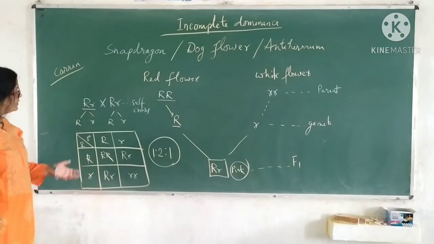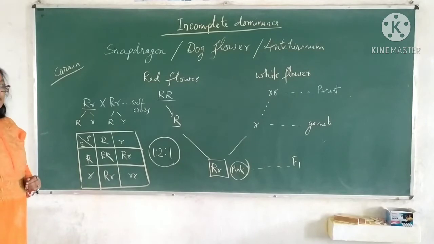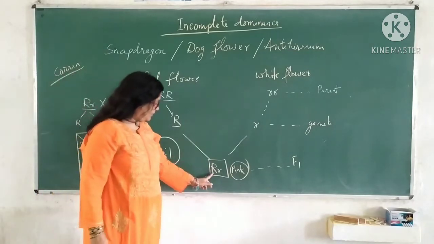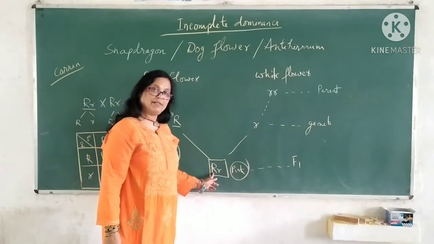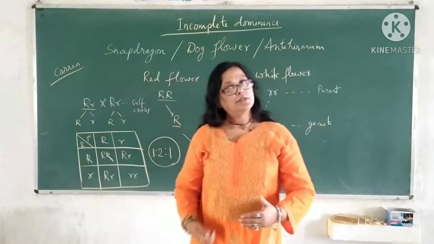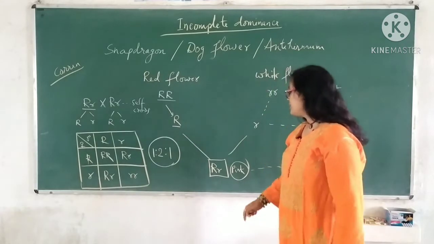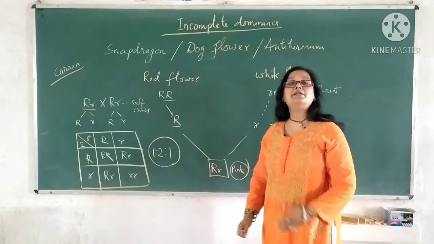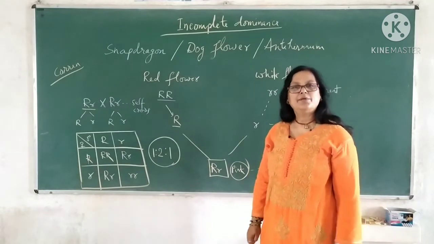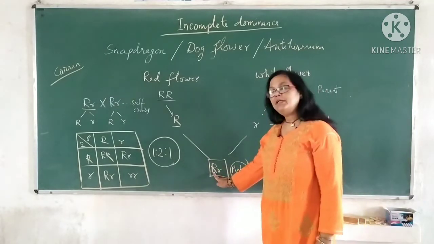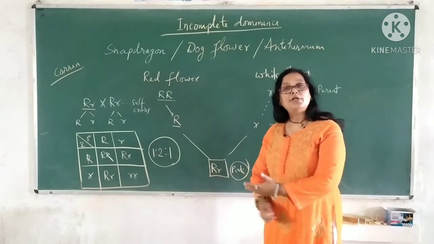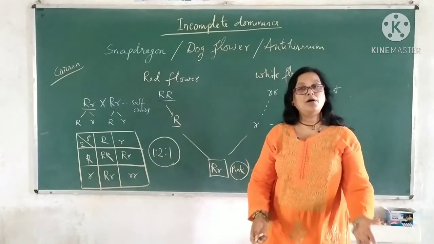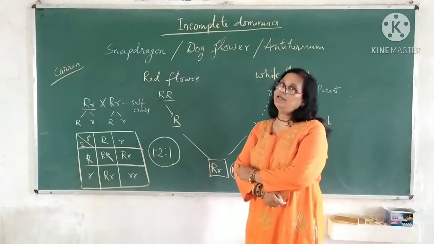Clear, no? The reason stated is that this dominant gene or dominant factor could not produce sufficient enzyme which may create dominance. Or this dominant factor produces insufficient enzyme or non-functional enzyme.